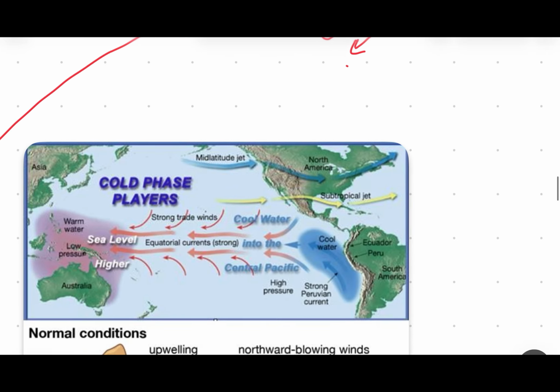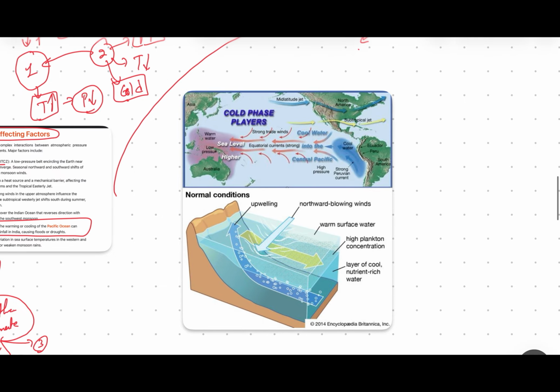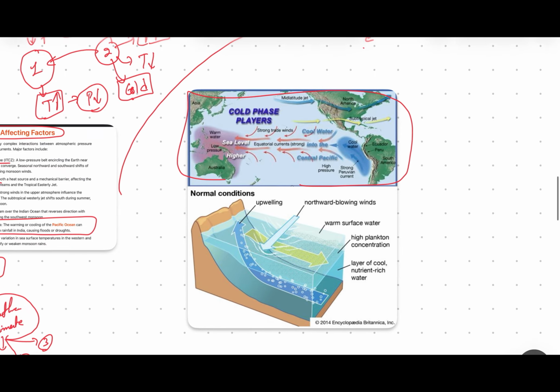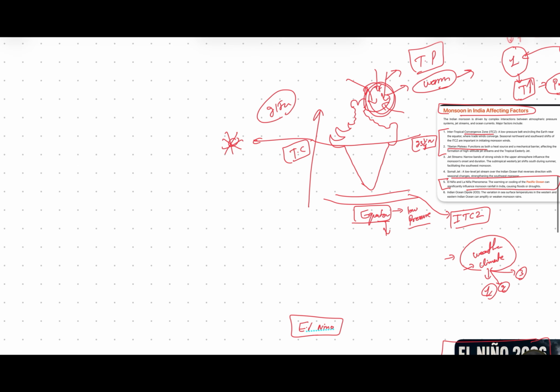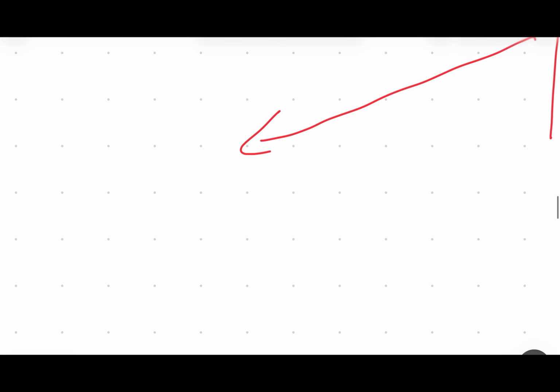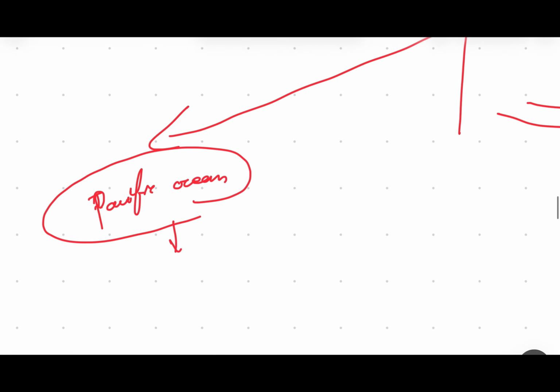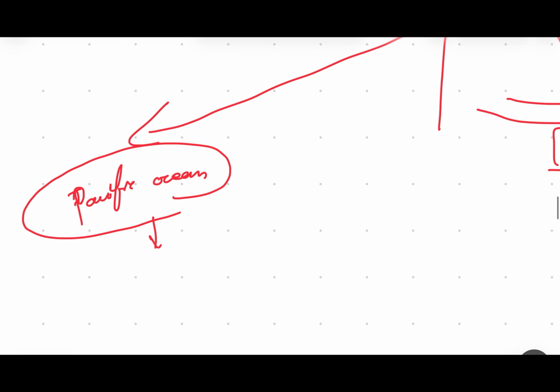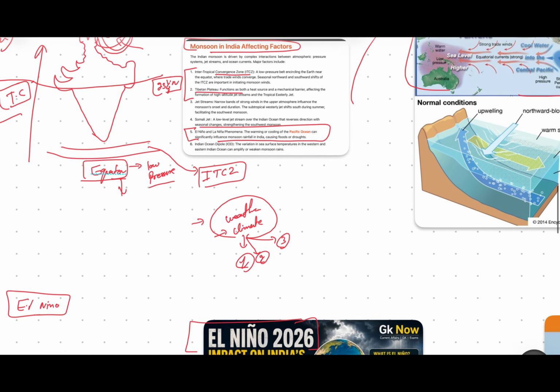Okay, so this is what I am talking about. El Nino and La Nina have no direct relation with the Indian monsoon. So there is some kind of relation, but not that much. The relation comes from the Pacific Ocean. And many will think that the Pacific Ocean is far away from India, so how does this ocean impact India's monsoon?